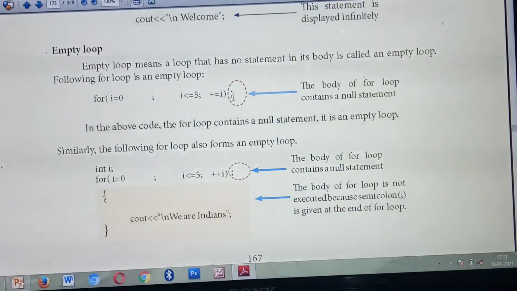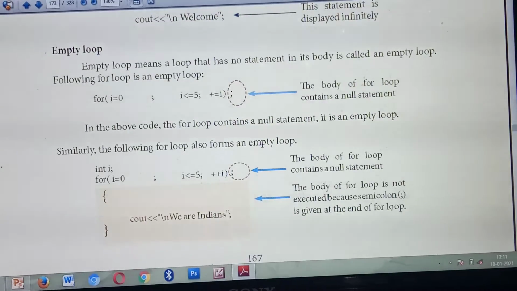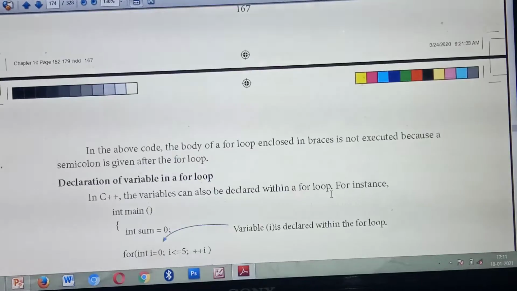If you give a semicolon, you won't get the output. You will get the error message. Understood? For that only they are giving. So you are giving a for loop, then inside some statement also, but you are giving a semicolon at the last. So in the for loop, will a semicolon come at the last? No. If you are giving a semicolon, you won't get the output. You will get an error message. Understood? Okay.